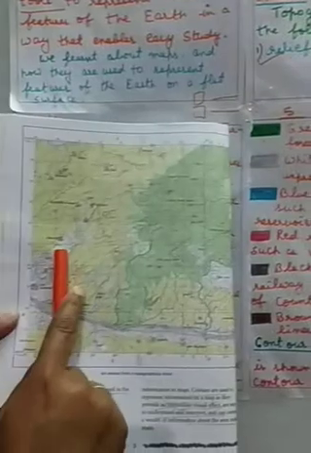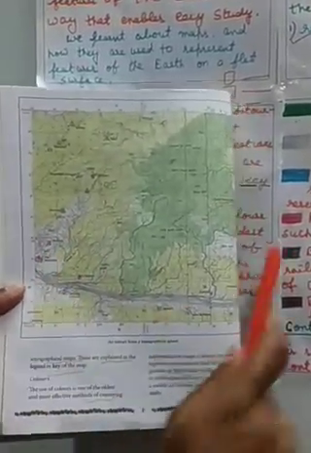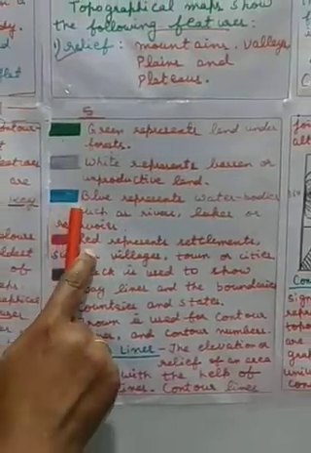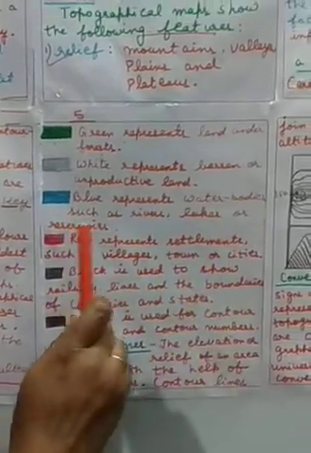What does this white represent? White represents barren or unproductive land. Now the next color is the blue color. What is this blue color? Blue represents water bodies such as rivers, lakes or reservoirs.